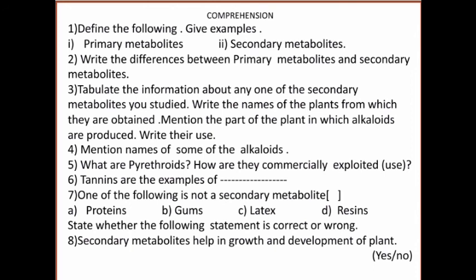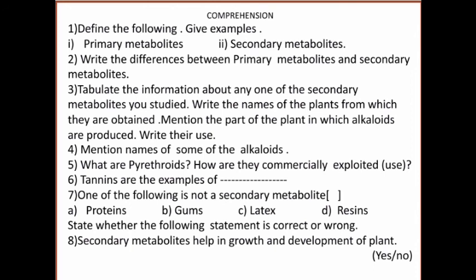Third, tabulate the information about any one of these secondary metabolites you studied: the names of the plants from which they are obtained, the part of the plant in which alkaloids are produced, and their use. Fourth question, mention names of some of the alkaloids. Fifth question, what are pyrethroids? How are they commercially used?